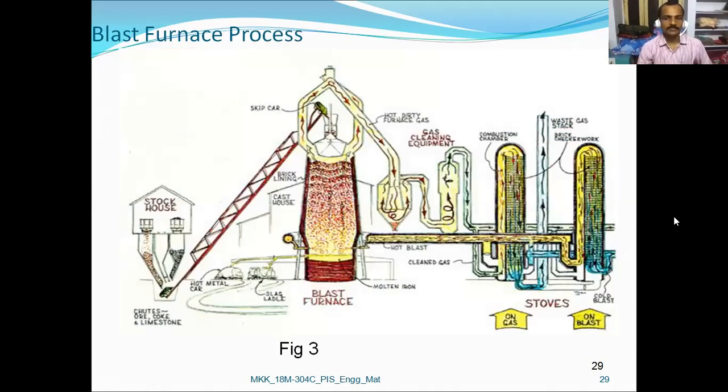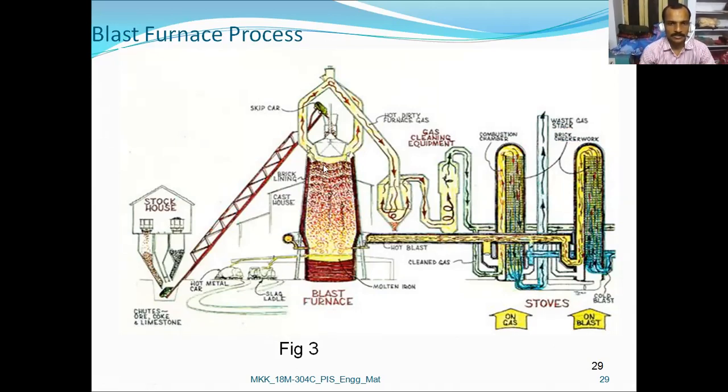Here we can concentrate on different steps in this diagram. Chutes, ore, coke, and limestone. The ore, coke, and limestone are taken as input and inserted through the charge input.